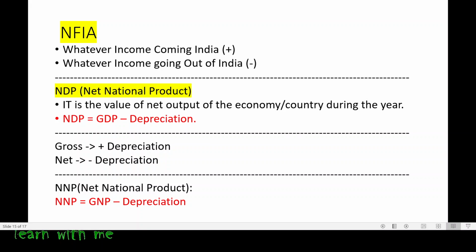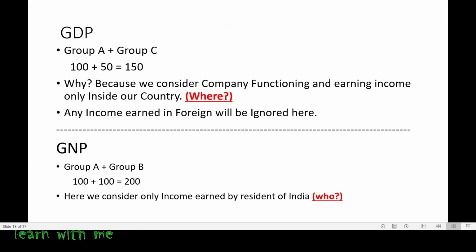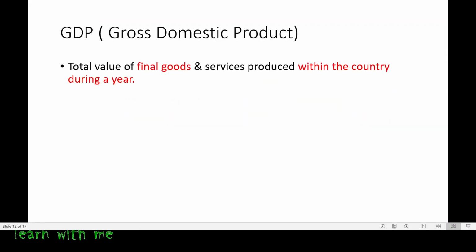Whatever depreciation has been caused, we will deduct it from gross. Simply, when you have to calculate net domestic product, you have to deduct the depreciation from gross domestic product. So what is GDP?